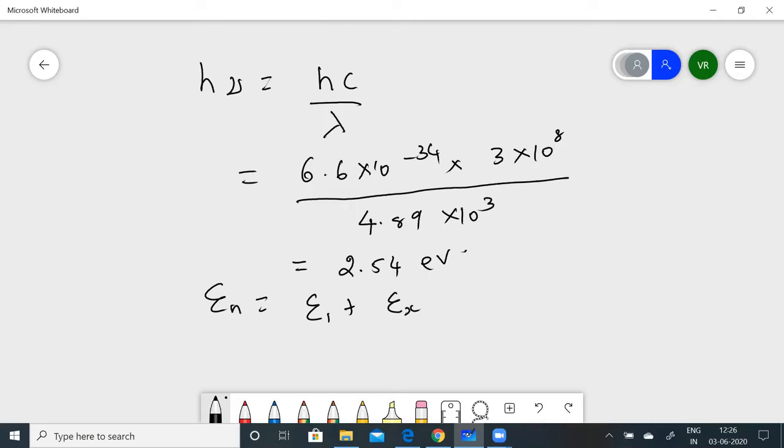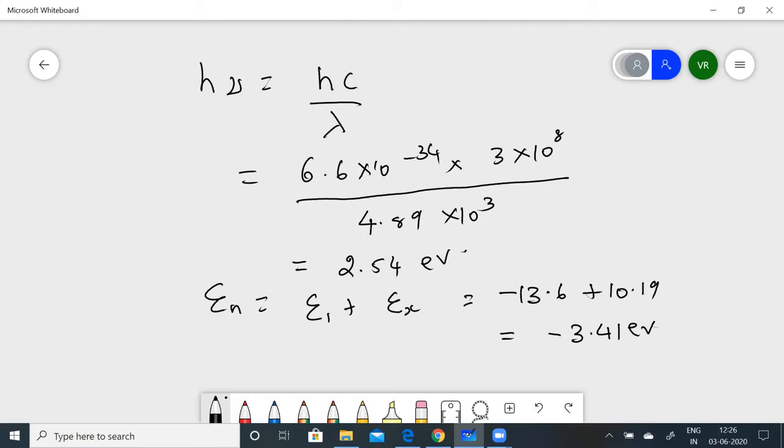So now you know En is equal to E1 plus Ex, where E1 is the energy in the ground state and Ex is the energy required to excite the atom from the ground state to the above state. Now E1 is going to be minus 13.6, and Ex is given as plus 10.19. So when we add this, we get minus 3.41 electron volts.